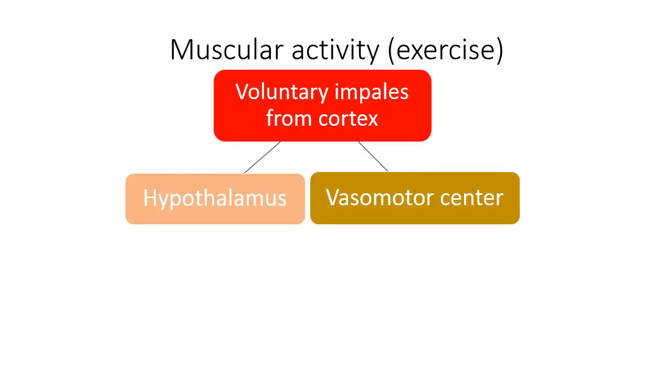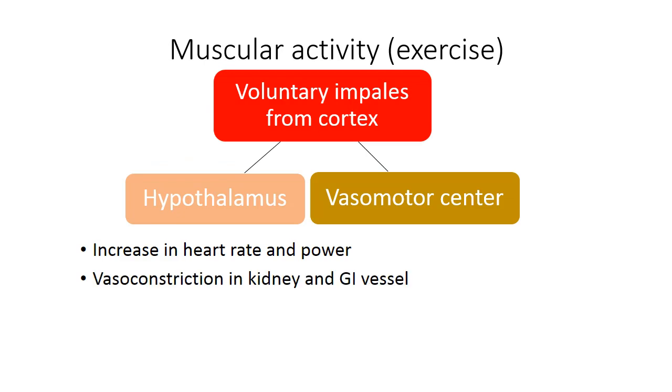When a human decides to do muscular activity, some voluntary impulses from the cortex will project to the hypothalamus and vasomotor center, and these centers increase heart rate and heart power, and induce vasoconstriction in kidney and gastrointestinal vessels to push blood into the muscles.